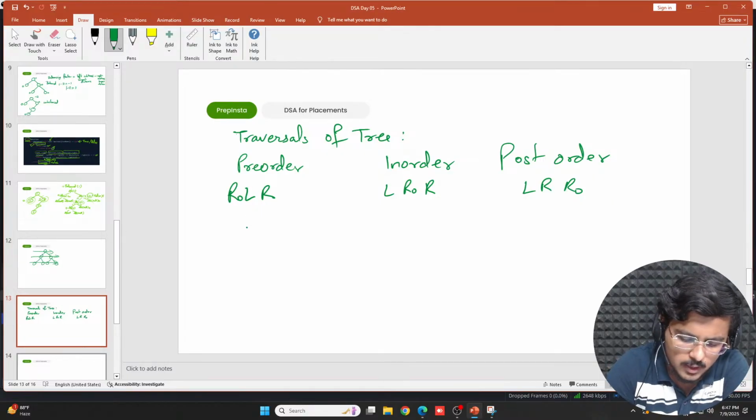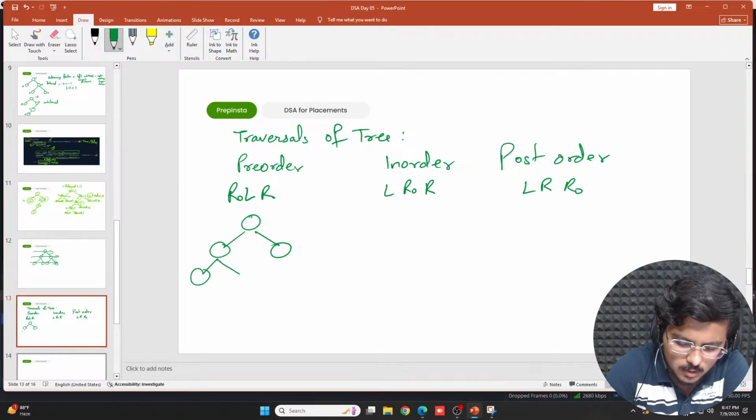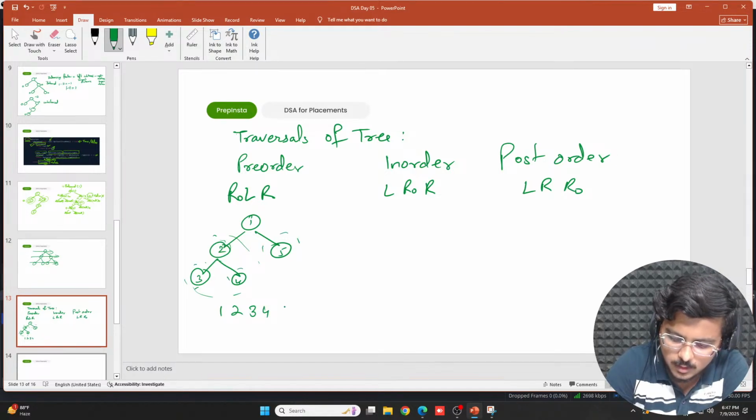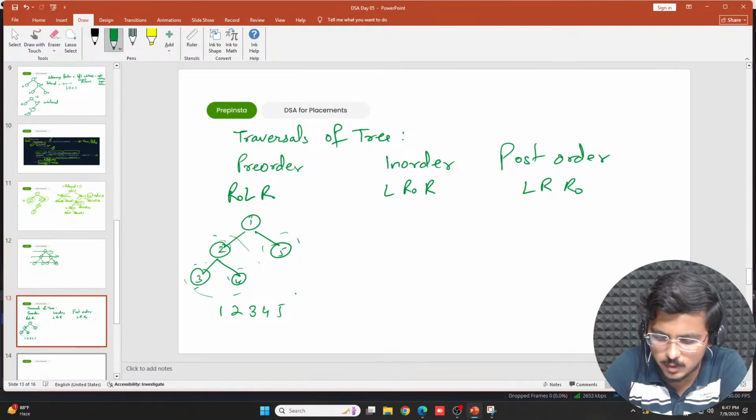देखो, for example, if this is a particular tree, what would I do? 1, 2, 3, 4 and 5. So first of all, root 1, then left subtree. While traversing it, first of all root again, so 2, then left subtree, which is 3, then right subtree 4, correct, then right subtree 5. So this is basically pre-order traversal.